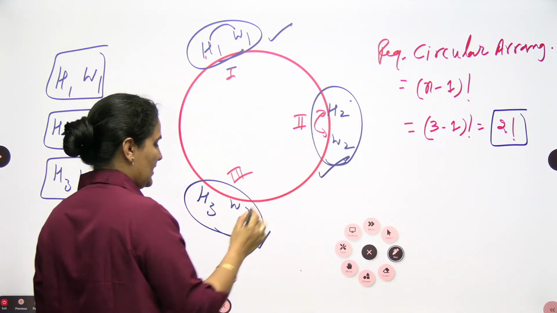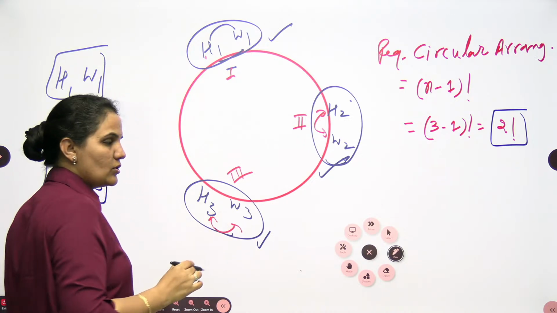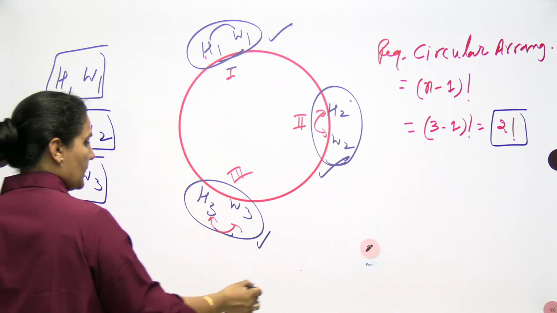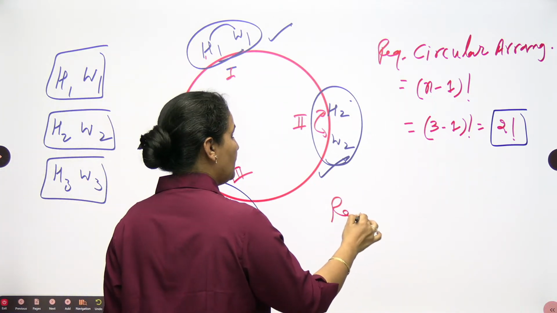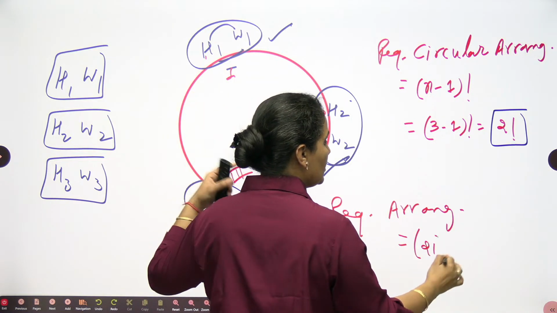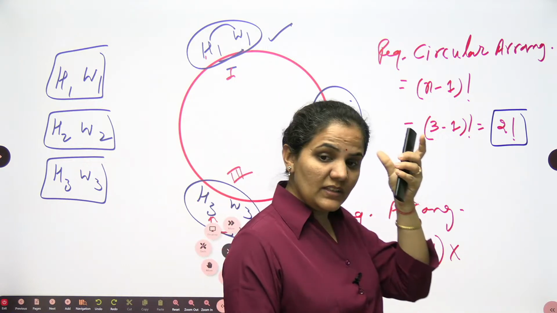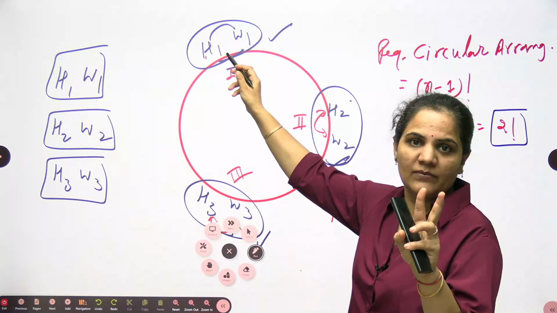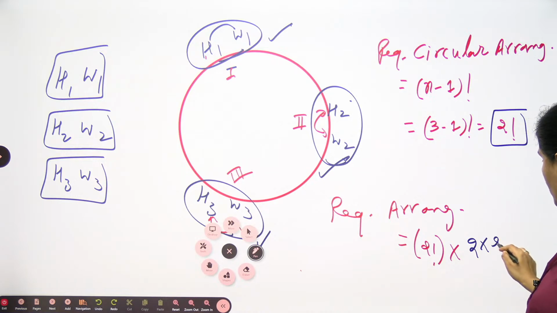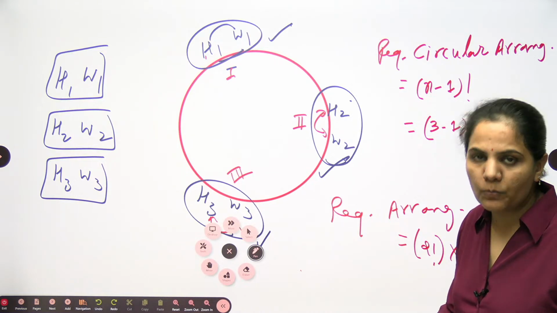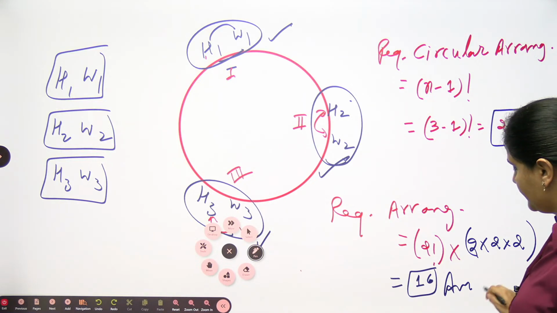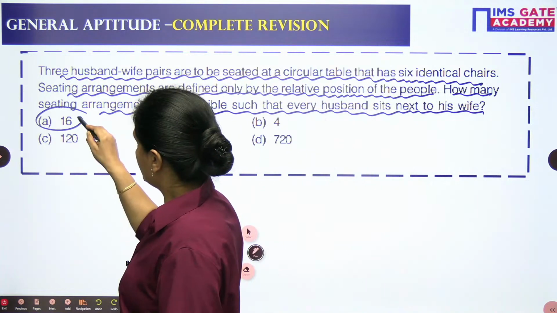So the required final answer will be the arrangement of these 3 groups multiplied by the internal arrangement of each, which is 2 into 2 into 2, or 2 power 3, which is 8. So 8 into 2, 16 will be your answer.